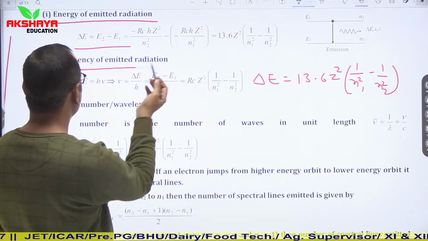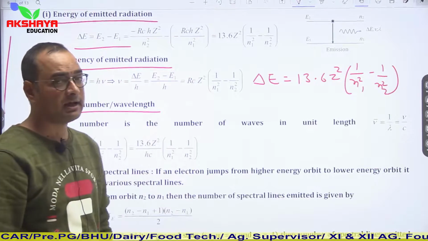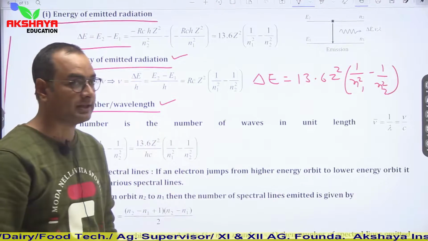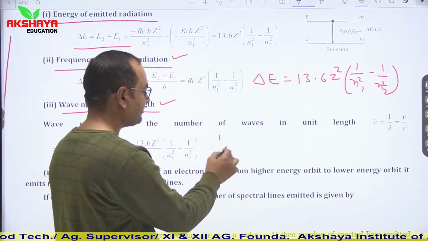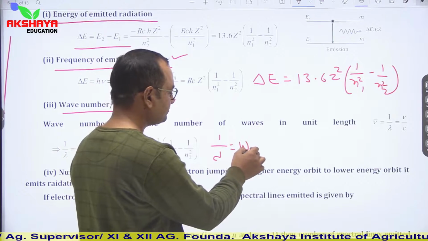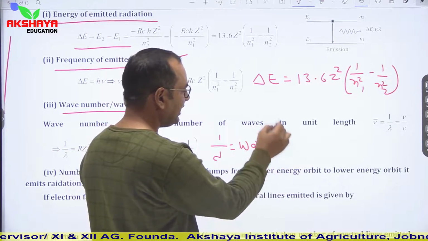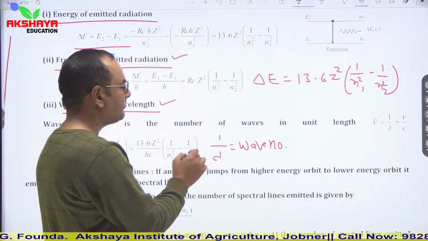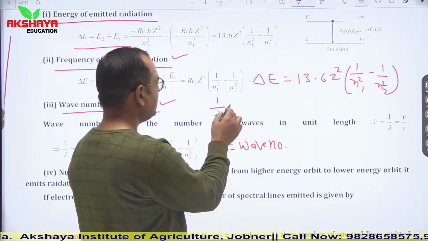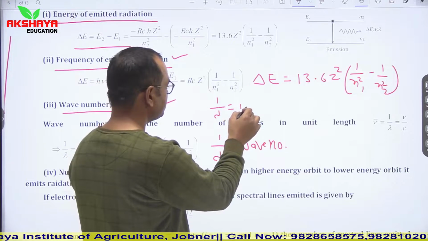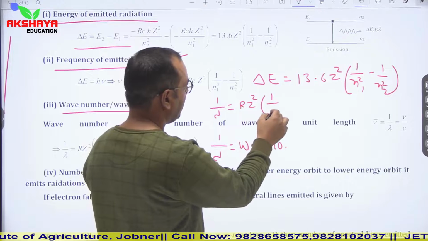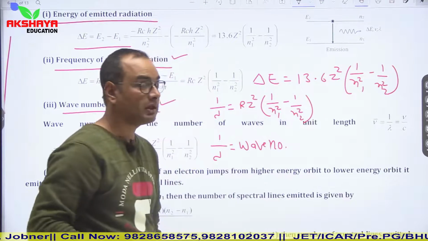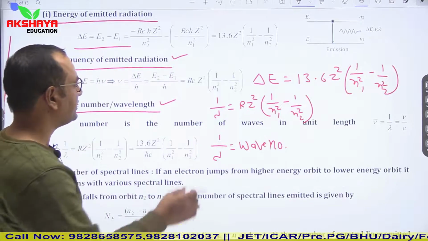Now frequency and wave number. Questions are asked based on the frequency of emitted radiation and wave number, or you can say wavelength. Wave number is known as 1 upon lambda, where lambda is wavelength. So this is the general concept. If we talk about wave number, then 1 upon lambda is equal to R Z square into 1 upon n1 square minus 1 upon n2 square. It can be calculated by using this relation.